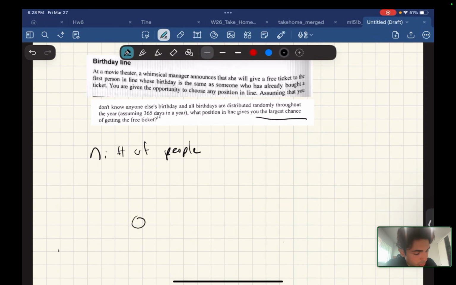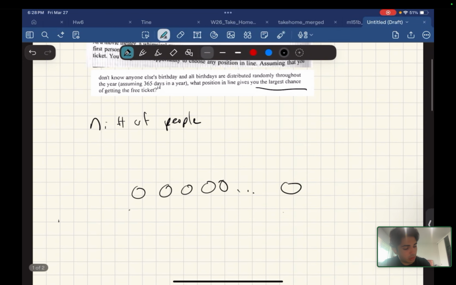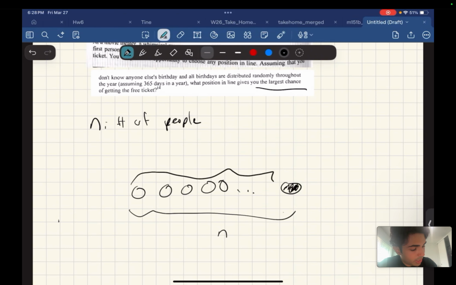There's these people, and this is all the n, and this is us, right? And this is the first n minus 1 people. So our goal is to have the same birthday as somebody in the n minus 1, but at the same time, everybody in n minus 1 should have unique birthdays.